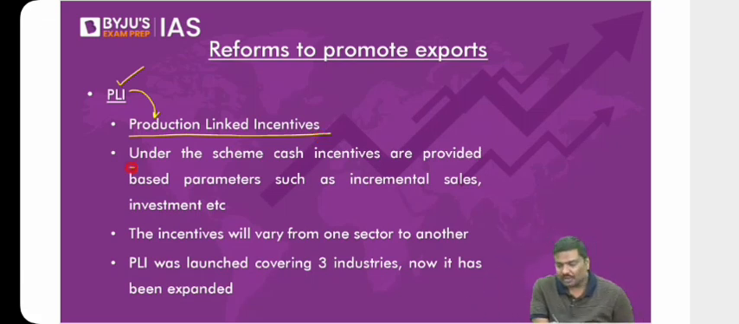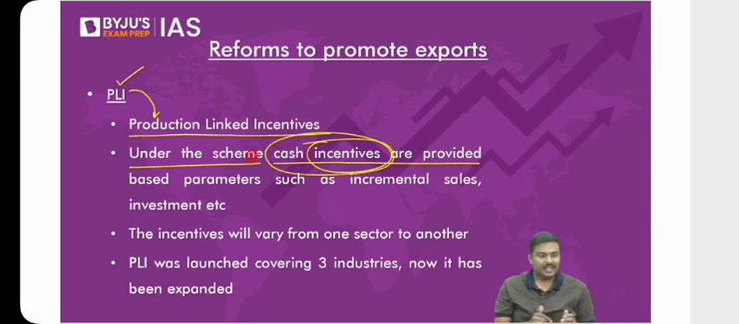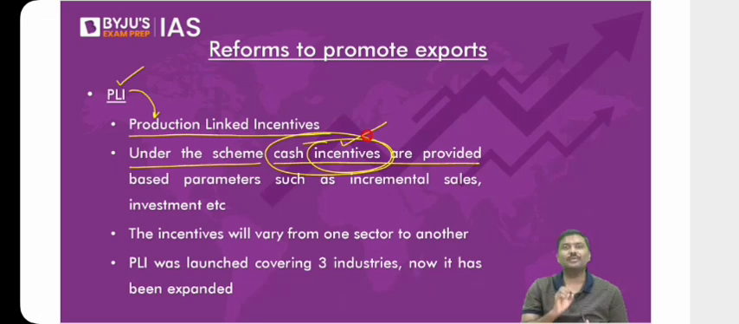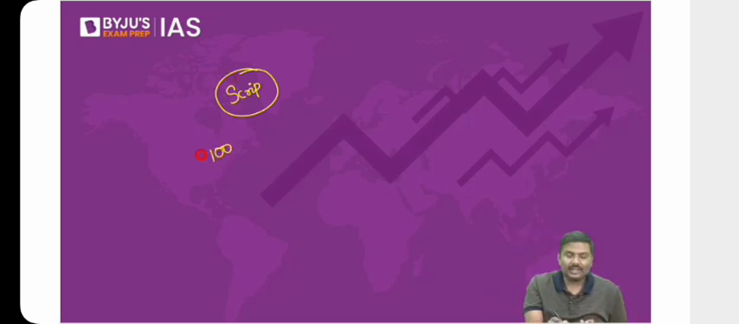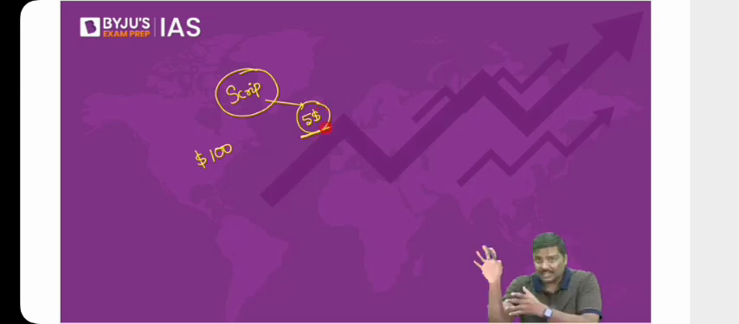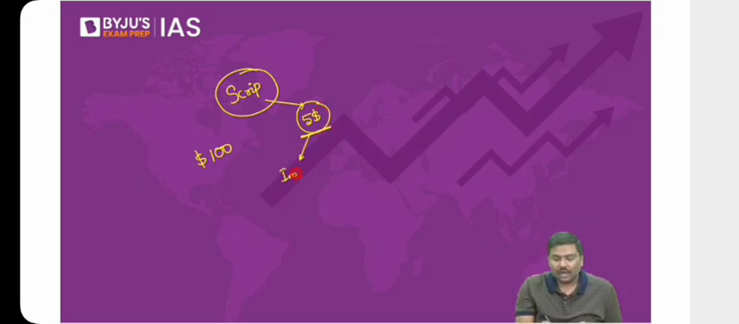Under the scheme, look at this. There is a cash incentive provision. Important, remember this. Under PLI, cash incentives are given. So what do you mean by cash incentives? Do you remember the concept of a scrip earlier? That is basically, you have exported, let's say, $100, and you'll get a scrip worth, let's say, $5. Now, the condition here is you can use this $5 worth of a certificate either to pay for import or you can transfer it. That is the only usage. Either use it or transfer it.